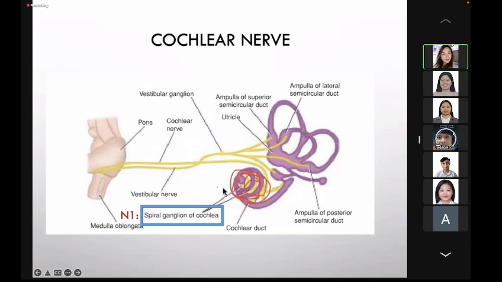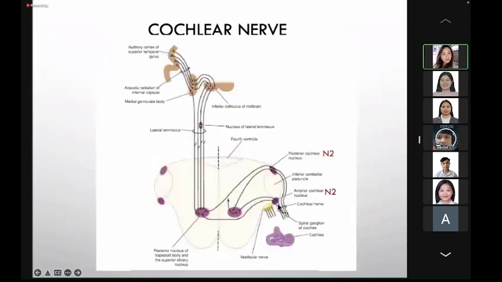They enter the brainstem at the lower border of the pons, on the lateral side near the inferior cerebellar peduncle. Again, from the spiral ganglion, which is your first order neuron, it will go to the second order neuron, which is the anterior and the posterior cochlear nucleus. They will go to the posterior nucleus of the trapezoid body.